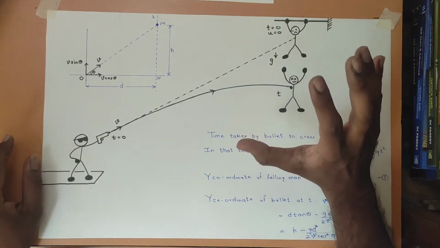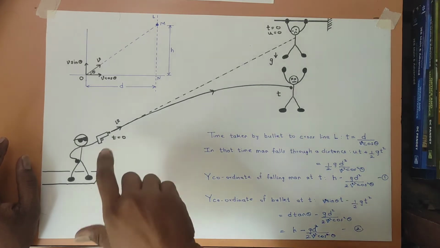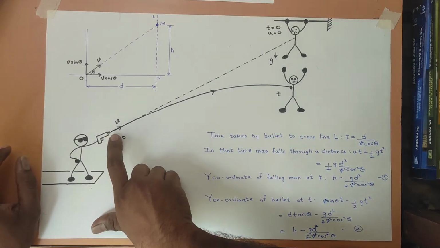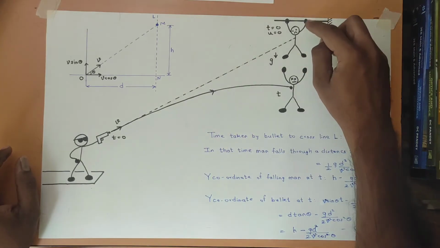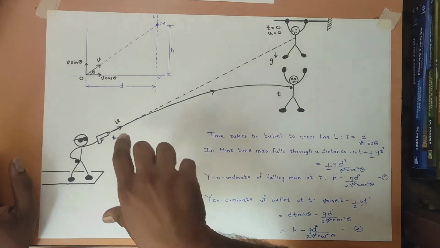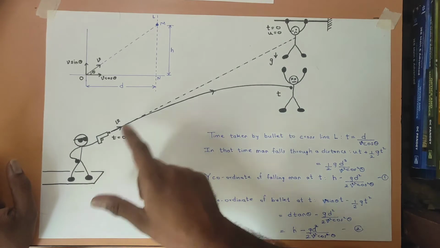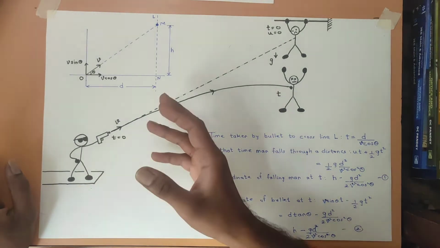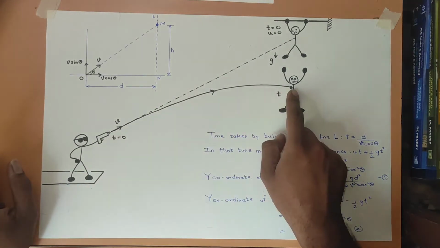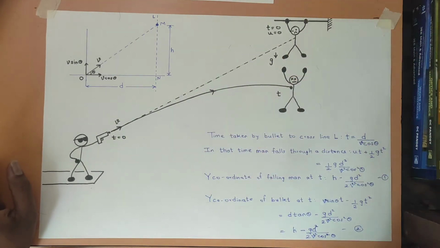The interesting thing about this situation is that the instant the bullet is fired, or the instant the bullet comes out of the gun, if at the same instant the person starts falling down, then no matter what the initial velocity of the bullet may be, or the muzzle velocity, or the velocity with which the bullet comes out of the gun, no matter what that velocity may be, the bullet will always hit the person at the same point where it was pointing at him initially. Let us prove this.